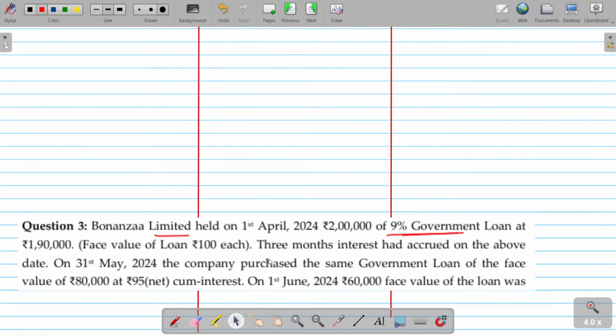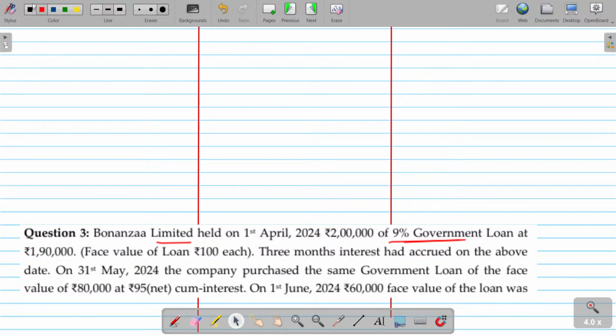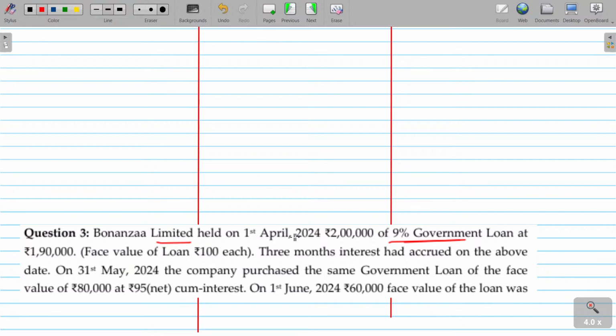First April 24, 2 lakhs, 9% government loan at 1 lakh 90. 9% government loan, nominal value, interest and ex-interest price of the investment.